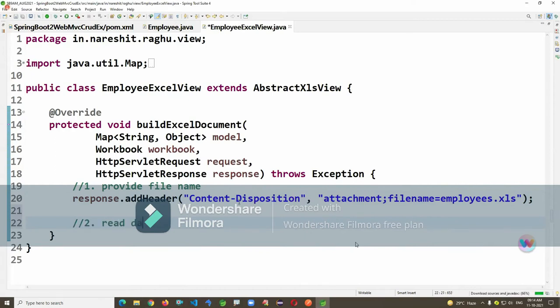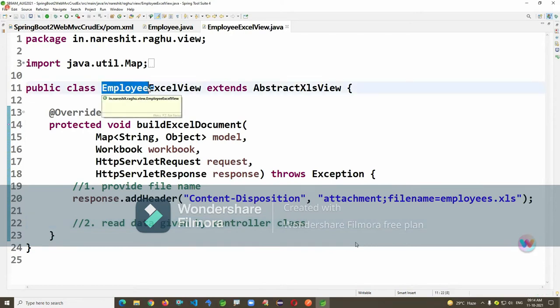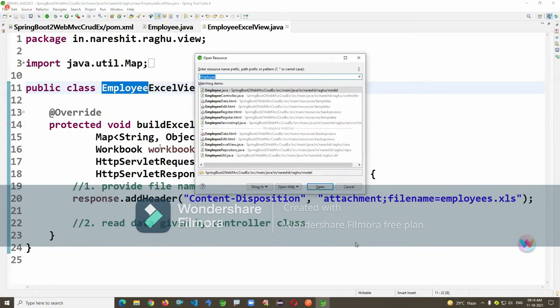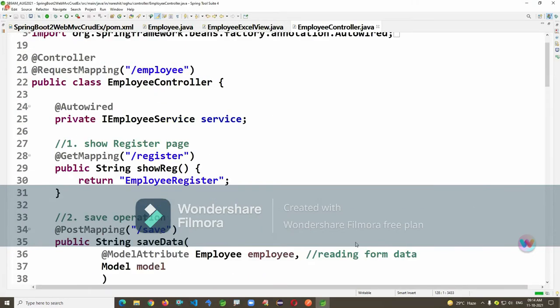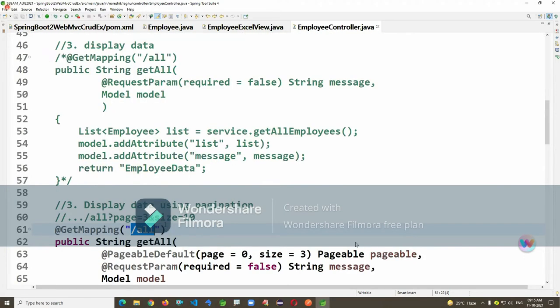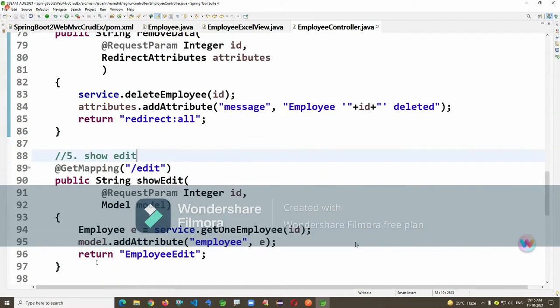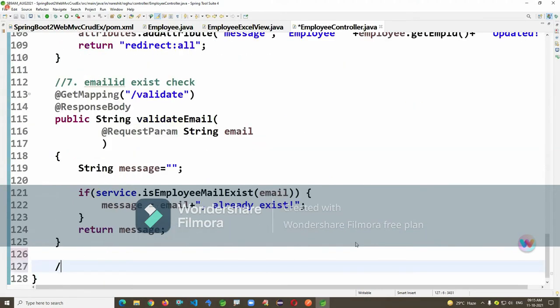Read data given by controller class. We have the employee controller, and there I'm writing a method. Different methods are there. One is for register, second one is for insert, third one is fetching all, then remove, edit, validate. Method number 8 I'm just writing here. It's an Excel export.